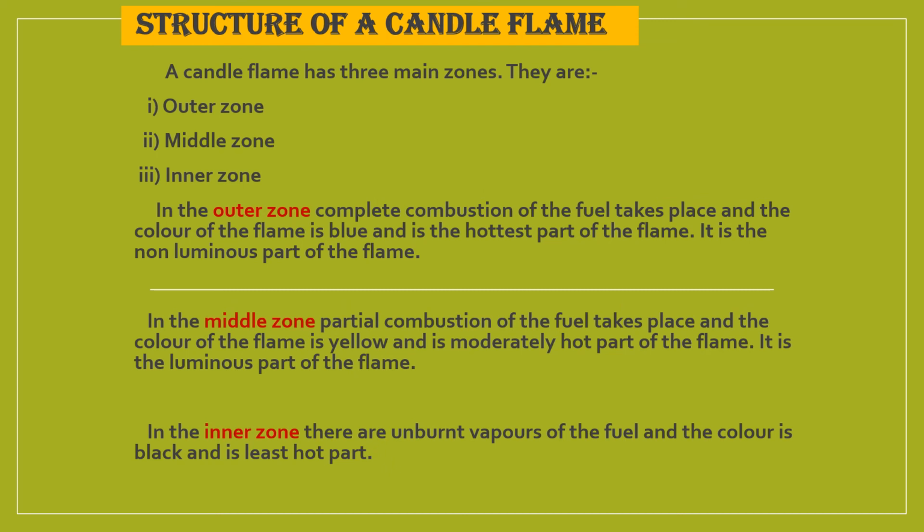This is the description of the structure of candle flame: the outer zone, the middle zone, and the inner zone. The outer zone, complete combustion of fuel takes place and the color of the flame is blue, which is the hottest part of the flame. It is the non-luminous part of the flame. The middle zone, partial combustion of fuel takes place and the color of the flame is yellow. It is moderately hot. It is luminous part of the flame. And the inner zone, there are unburned vapors of fuel. The color is black and it is the least hot part of the flame.